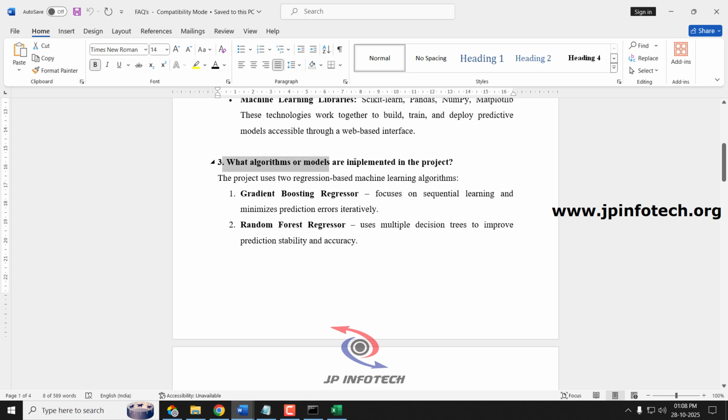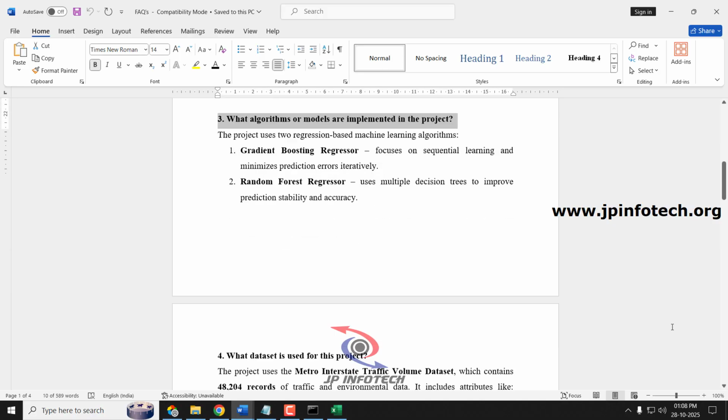Next question, what algorithms or models have been implemented in this project? So we have used two different machine learning models. One is the gradient boosting regressor and the other one is the random forest regressor.